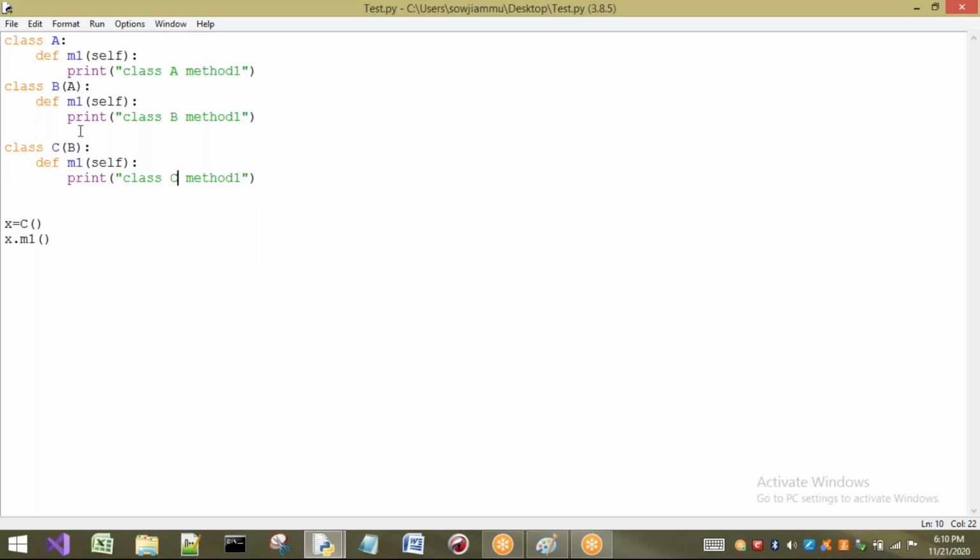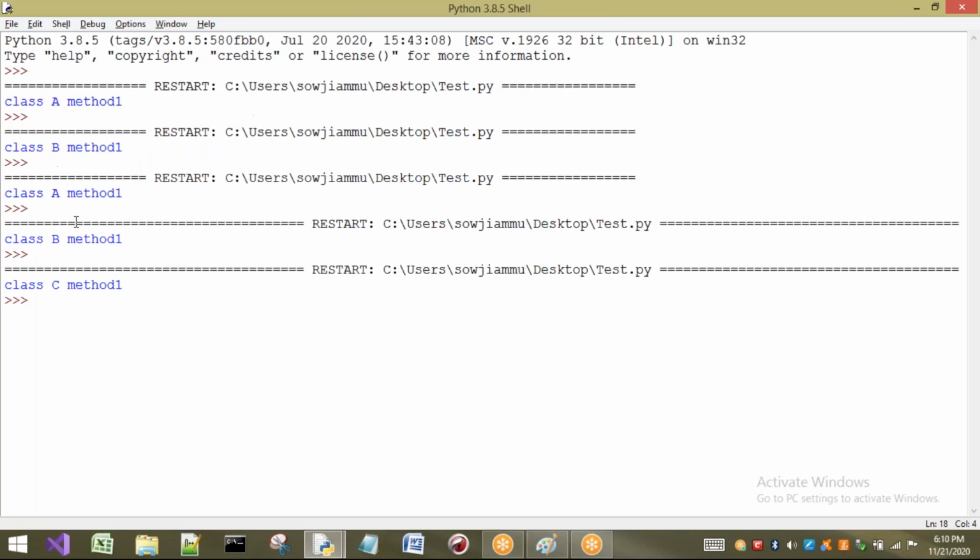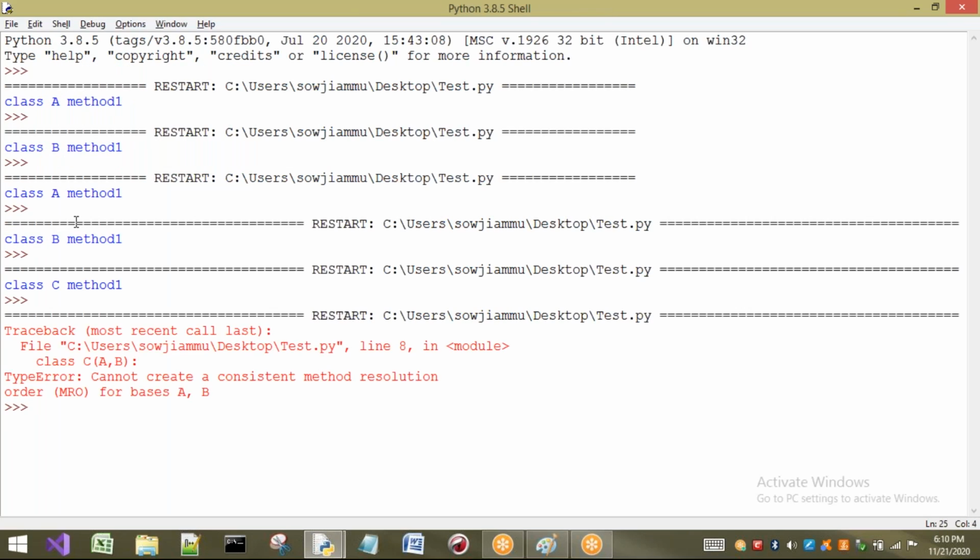Now I will change the concept to multiple inheritance. So C is going to extend the properties of A and B. Observe carefully here. C is extending properties of A and B. Now here X dot M1, is there any M1 in X? Yes, it is there. Here, it is a very important point.